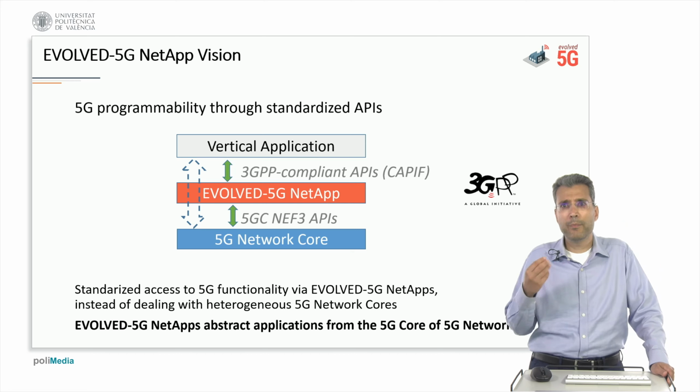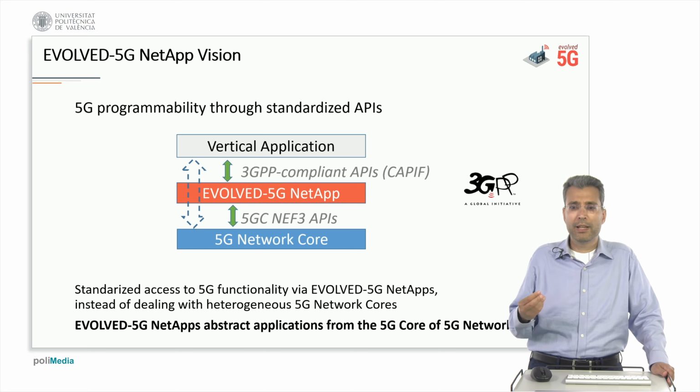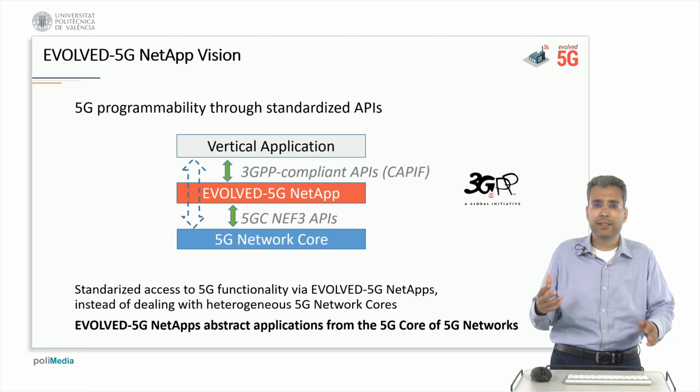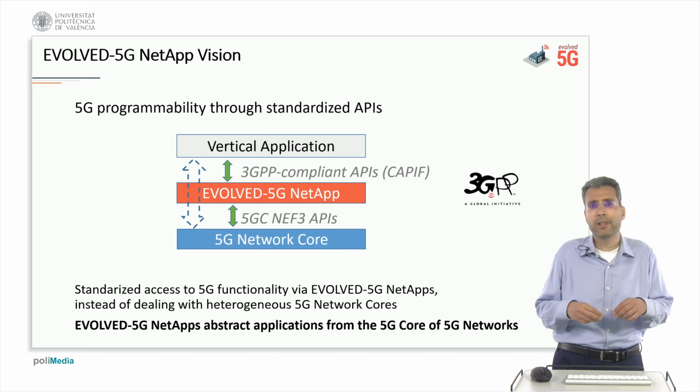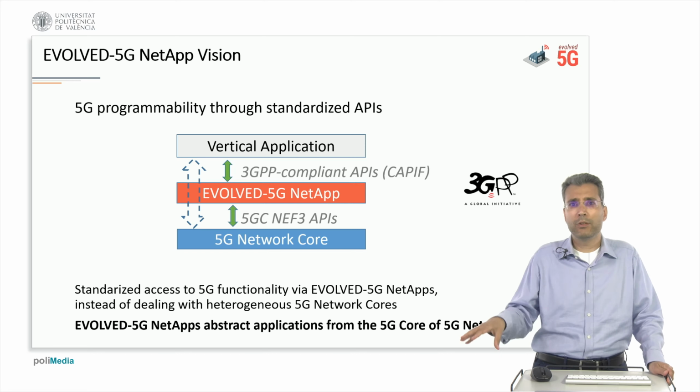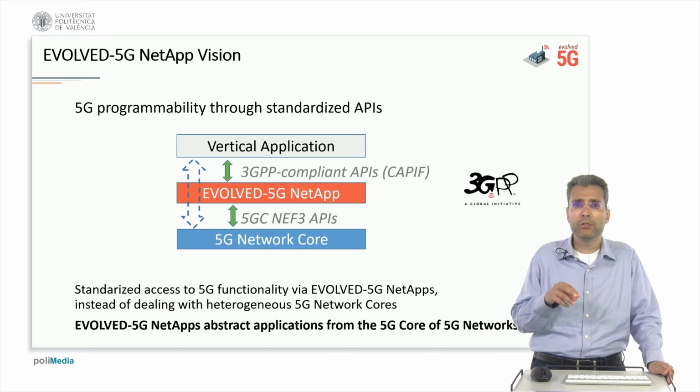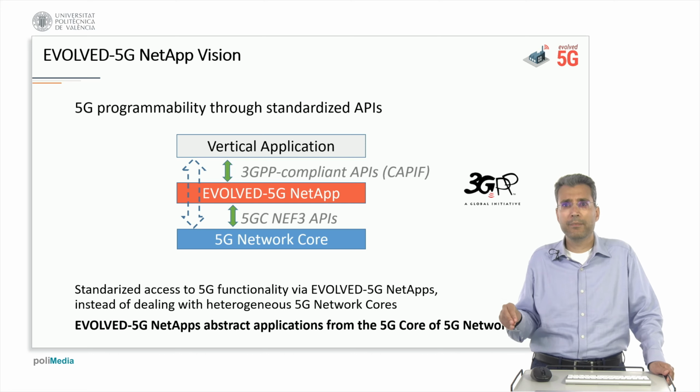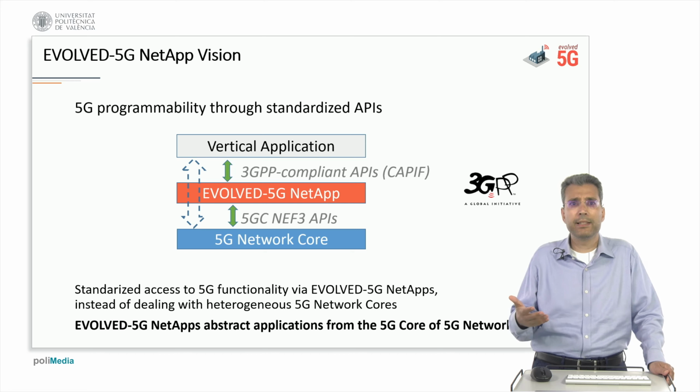We achieve making the exposure of the core network much easier, because each vertical industry that is not aware of the details of the 5G network core will not interact directly with the core network, so it will not be necessary to learn all the technical details of the core network.